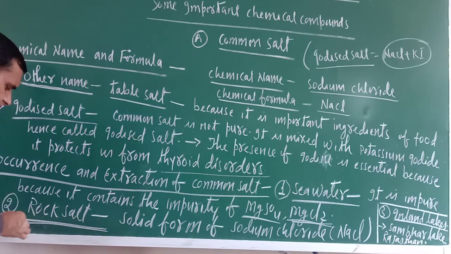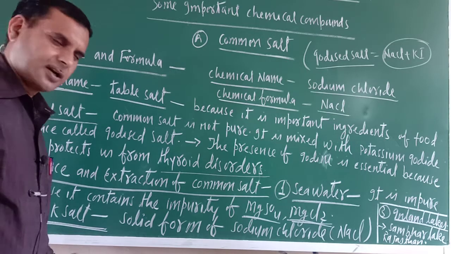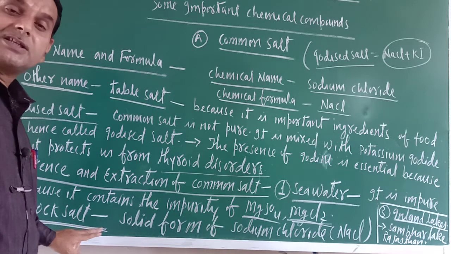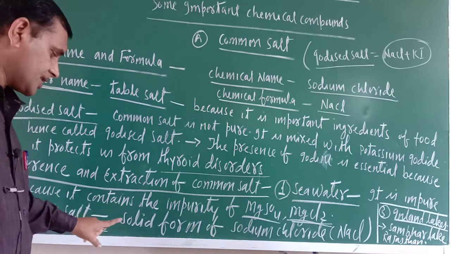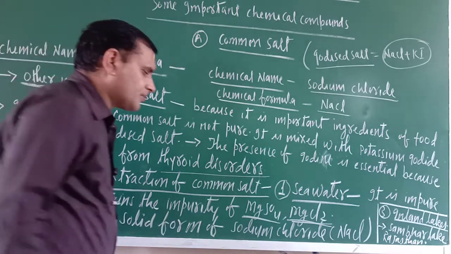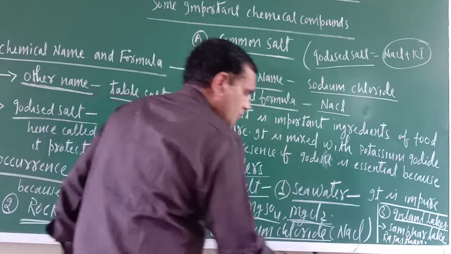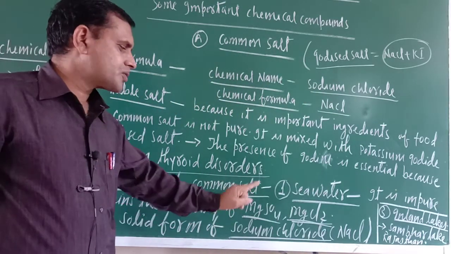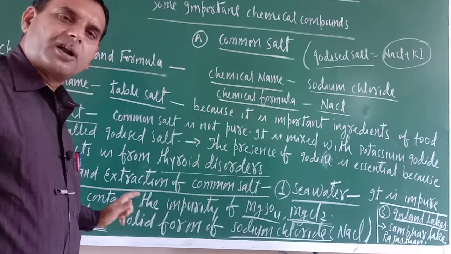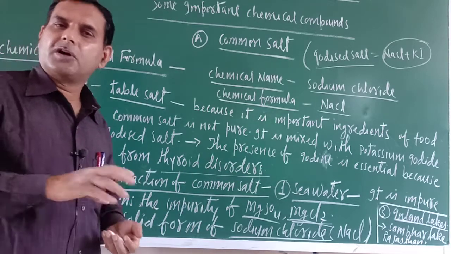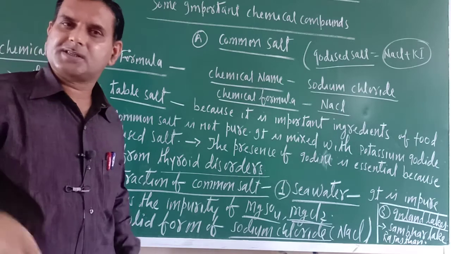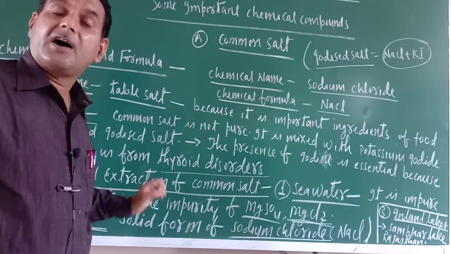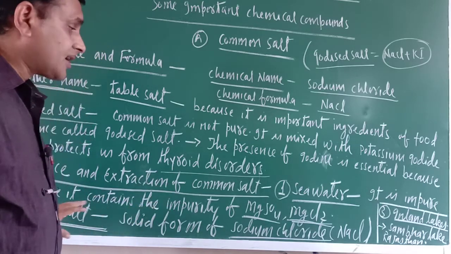Next one is rock salt. Just see, it is found in seawater, and it is also found in nature in rock salt form. What is rock salt? Solid form of sodium chloride, NaCl. Solid form of sodium chloride is called rock salt. You might have heard about minerals and ores. This is also one type of ore, a mineral. In the solid form it is known as rock salt.